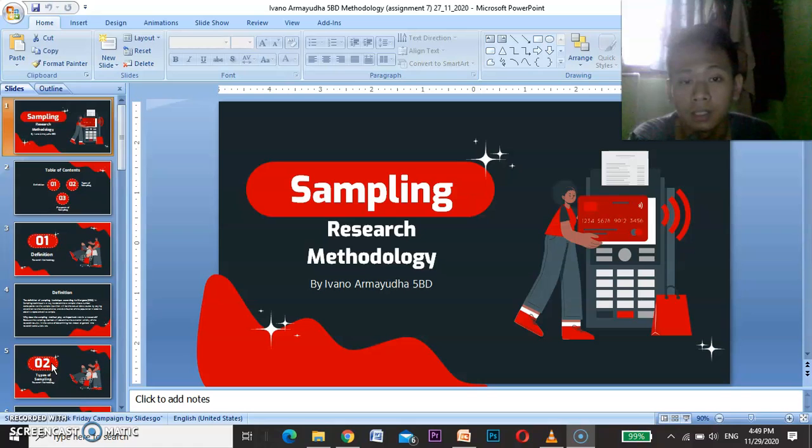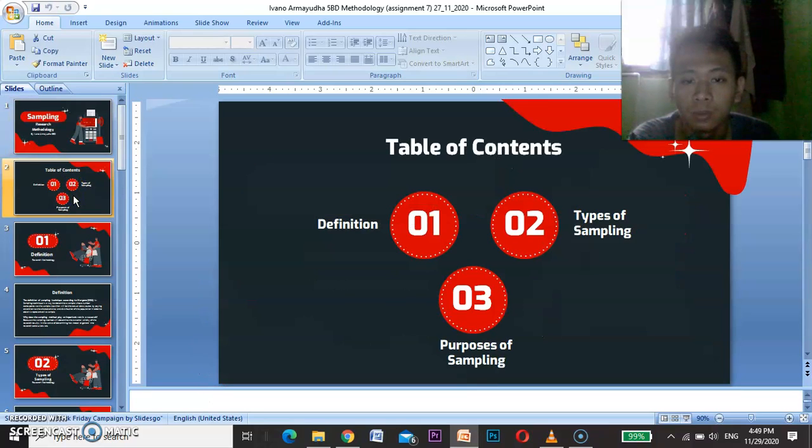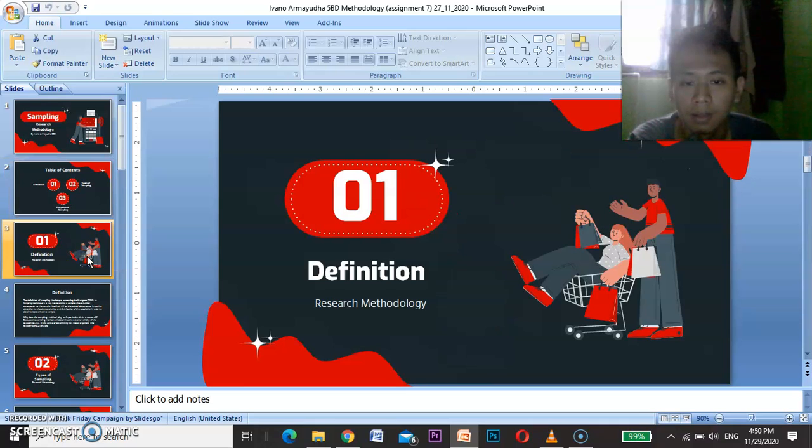I want to present about sampling techniques in research methodology, meeting 7. In the PowerPoint I made three subtopics: the first is definition, second is types of sampling, and the last is purpose of sampling. For the first explanation, the definition of sampling.